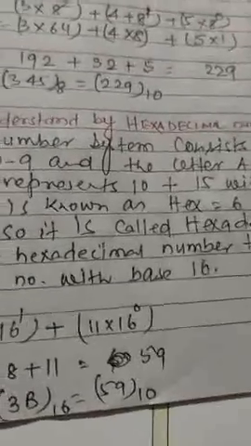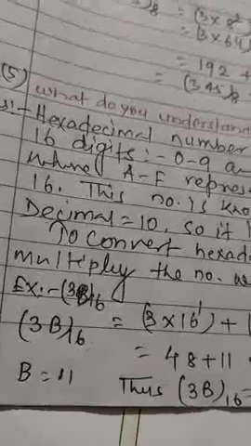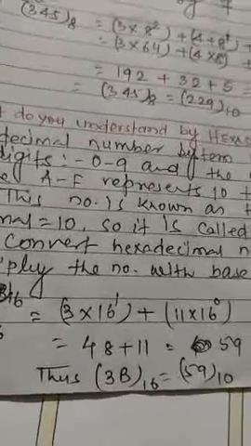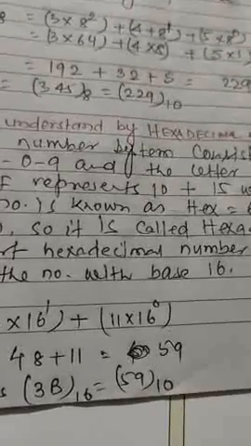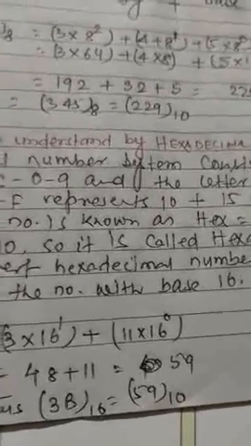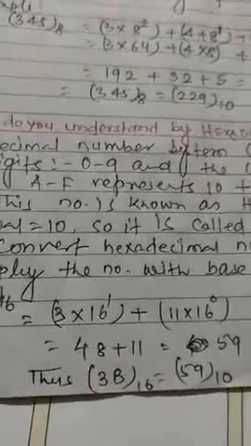And to convert the hexadecimal system into the decimal number system, multiply the number with the base 16. And if it is B1 in hexadecimal, then B into 16 to the power 1 and 1 into 16 to the power 0, and the result is equal to 177 base 10.